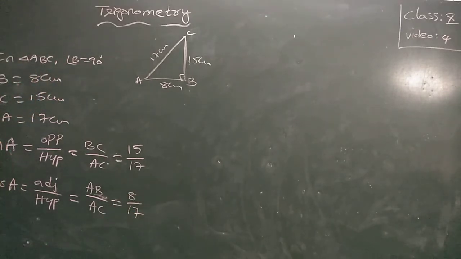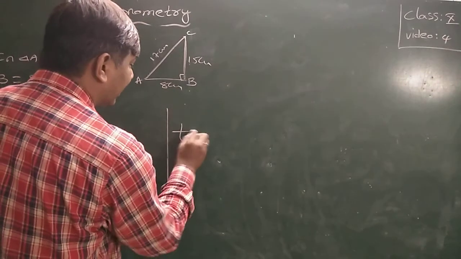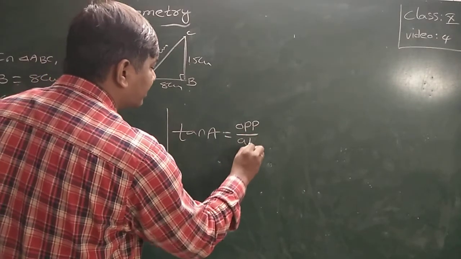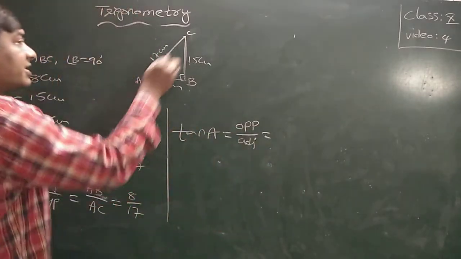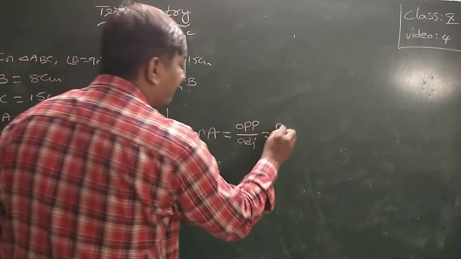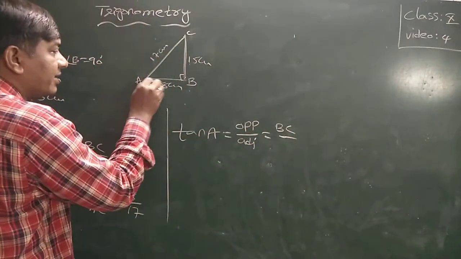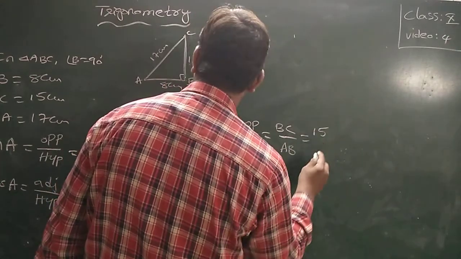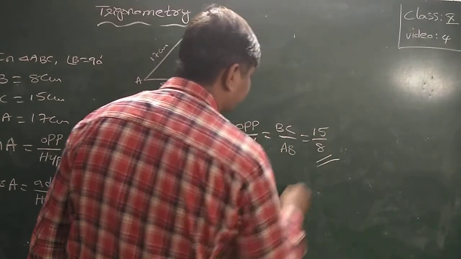Tan A. Tan A is opposite side to A over the adjacent side to A. The opposite side to A is BC and the adjacent side to A is AB. That is equal to 15 by 8.